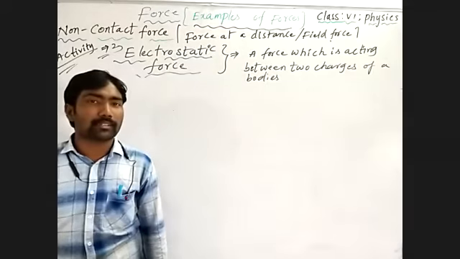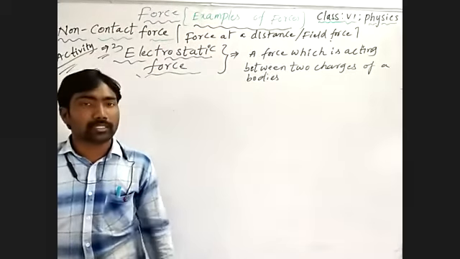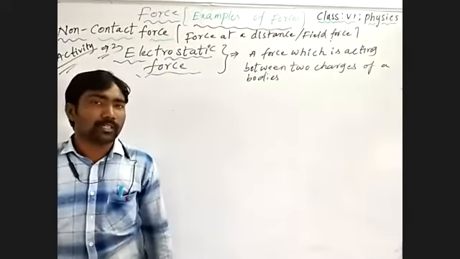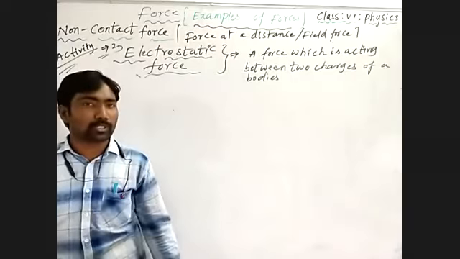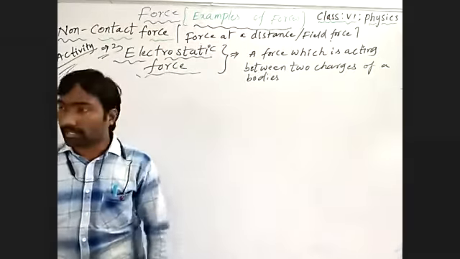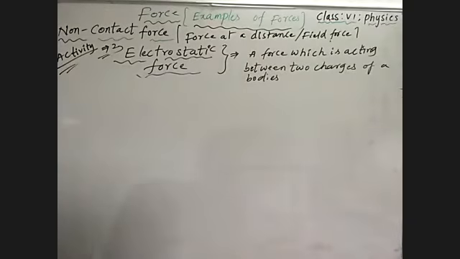By rubbing, the glass rod loses charge so it receives positive charge, and the silk cloth receives negative charge from the glass rod. It makes the attraction between the tiny papers and the silk cloth, between the charges. So that is the electrostatic force. Now you understand what non-contact force means?